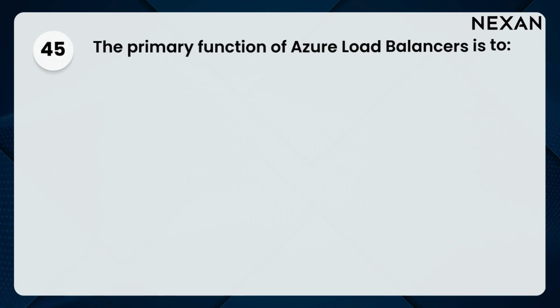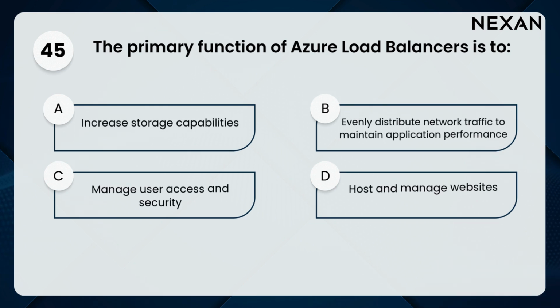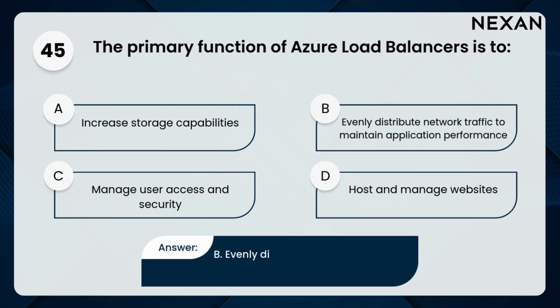45. The primary function of Azure load balancers is to A. Increase storage capabilities. B. Evenly distribute network traffic to maintain application performance. C. Manage user access and security. D. Host and manage websites. Answer. B. Evenly distribute network traffic to maintain application performance.